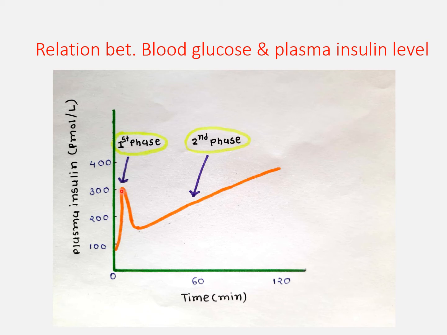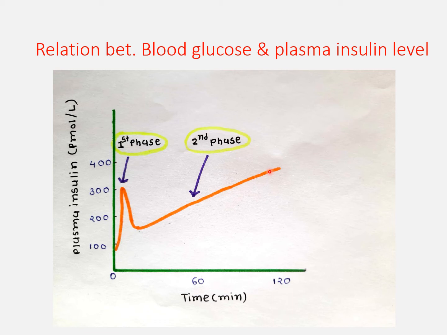Then you can see after 10 to 20 minutes, the second phase of the insulin secretion comes. We can also call it a prolonged second phase, which is due to newly synthesized insulin.